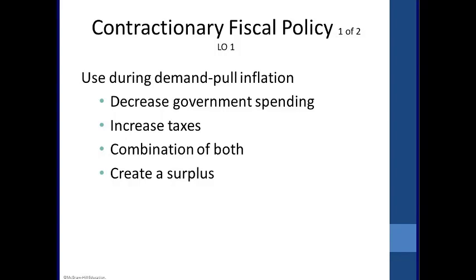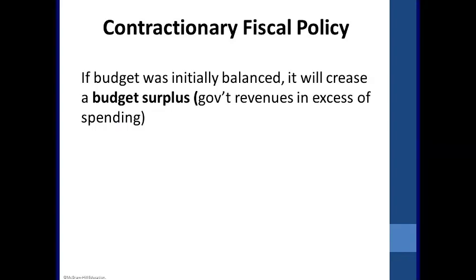The more taxes we have to pay to the government, the less money we have available to spend, so our demand will come down. Policy option 2 would be to decrease government spending. Or we could do a little bit of each of those things, a combination of the two. So if the government's budget was balanced to start with, let's think about what would happen if we implemented a contractionary fiscal policy.